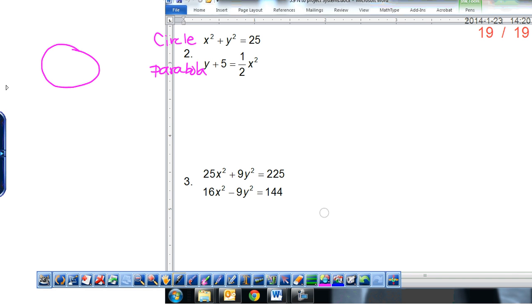Let's think about how many possible solutions we could have. Is there a way to have no solutions in this situation? Yeah, what if my parabola opened down? Or what if it opened up and just was on the outside of the circle? Lots of options. Okay, so definitely we can have 0 solutions. Could we have 1 solution? Yeah. We could have a vertex on the circle and open down. We could have a tangent. Okay, we can definitely have 1 solution as well.